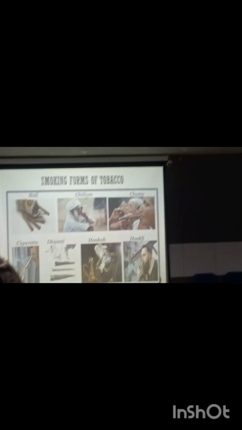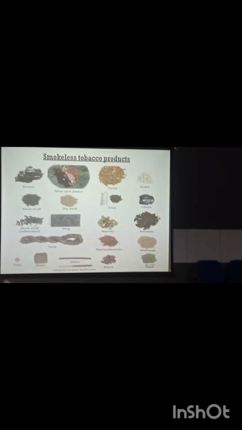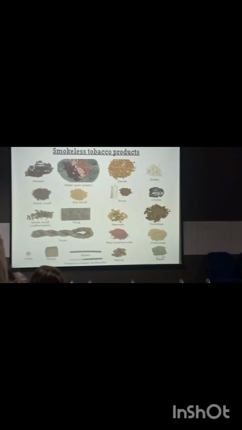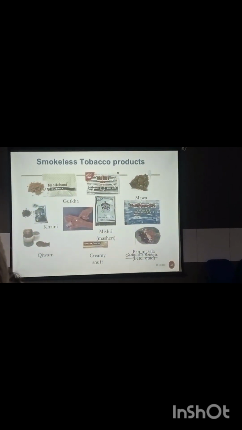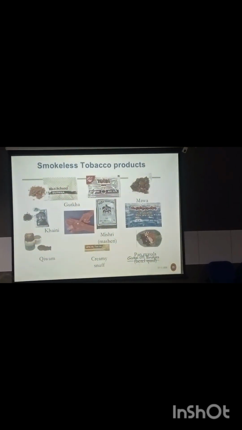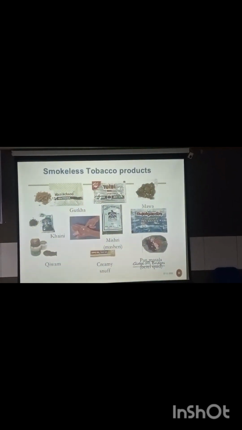There are many forms of smoking in India. There are also enough smokeless forms, starting from pan, zarda, gutka. So many varieties are available. Again, these are the same smokeless products: gutka and pan, mawa, kairi, pan masala.